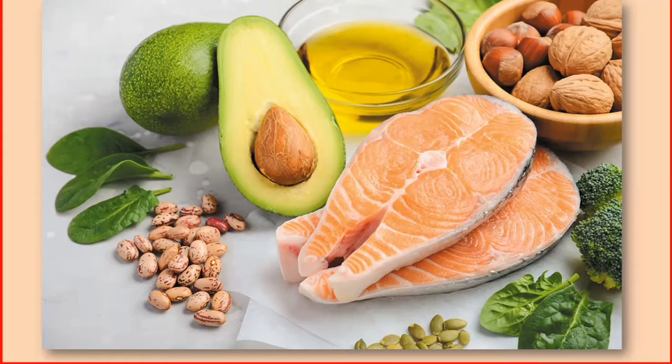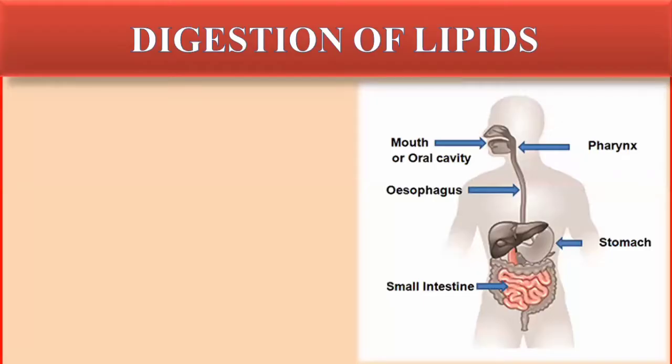Food that contains lipids as a major macronutrient passes through the different parts of the digestive system, which is made up of different organs. To get the useful nutrients from the food source, it will pass through the digestive organs.